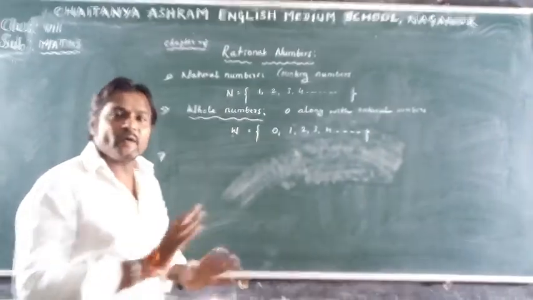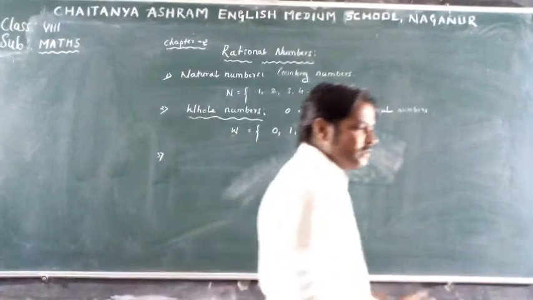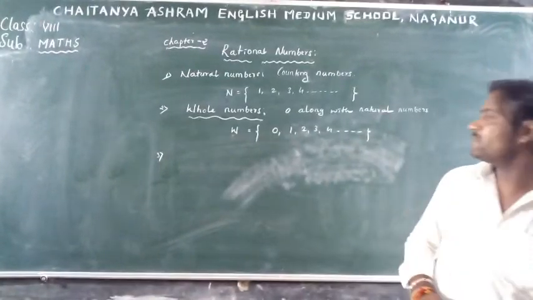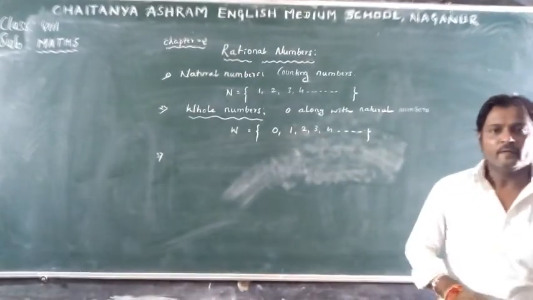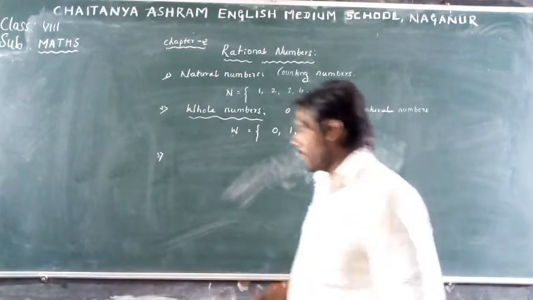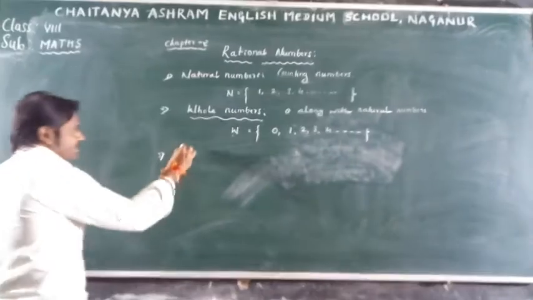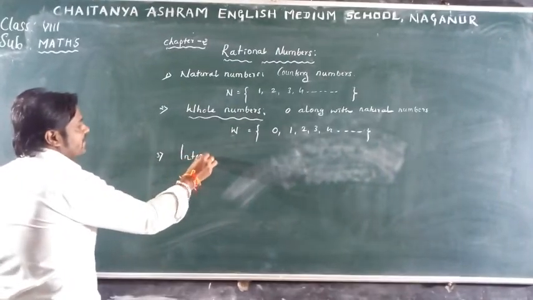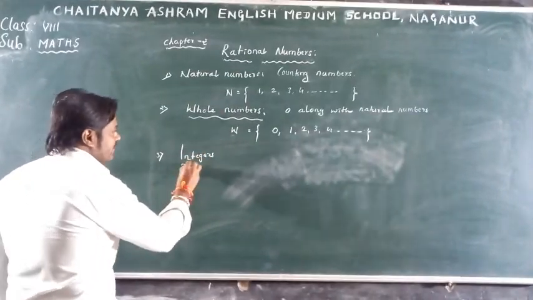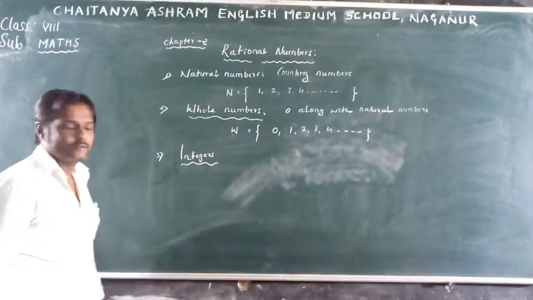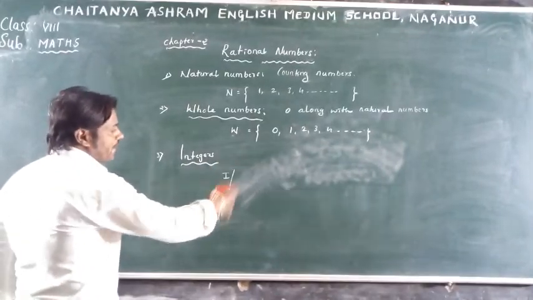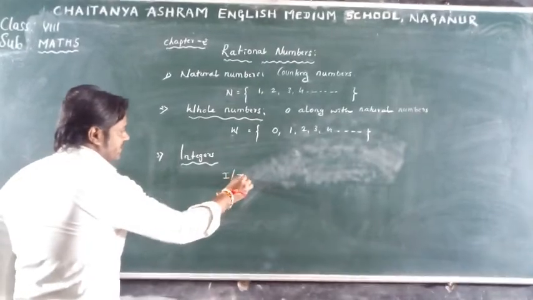So we want one more collection. That collection includes negative numbers as well as these whole numbers. So that set is called the set of integers. This set is denoted by I or Z.